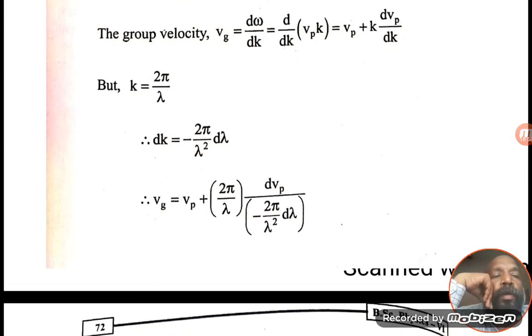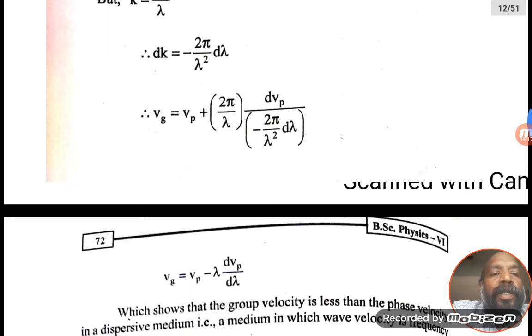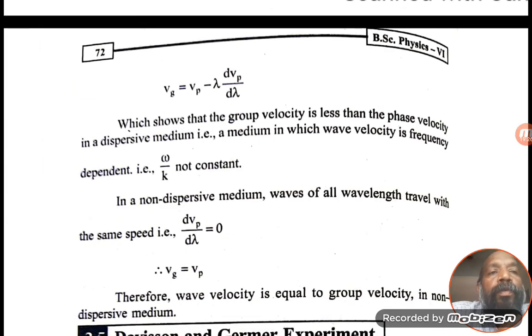Just carefully observe all the terms here, each and every term. Finally we got the equation Vg is equal to Vp plus 2π by λ into dVp by minus 2π by λ² dλ. So here Vg is equal to Vp minus λ dVp by dλ. So finally we got the equation Vg is equal to Vp minus λ dVp by dλ.